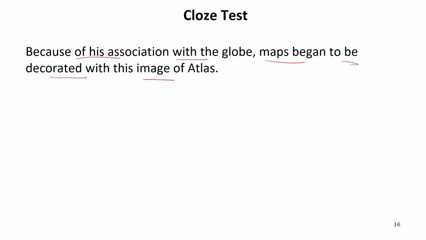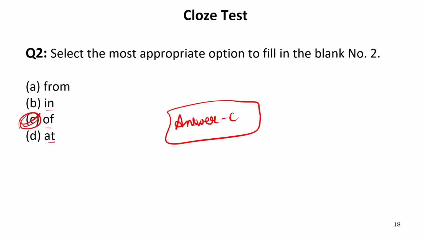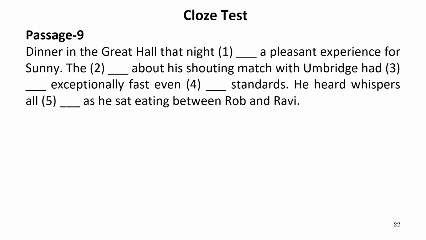Now let us move to the next one. The next passage is passage number 5. This is a very small passage. Now let us read this with the blanks and options one by one. Dinner in the great hall that night dash a pleasant experience for Sunny.